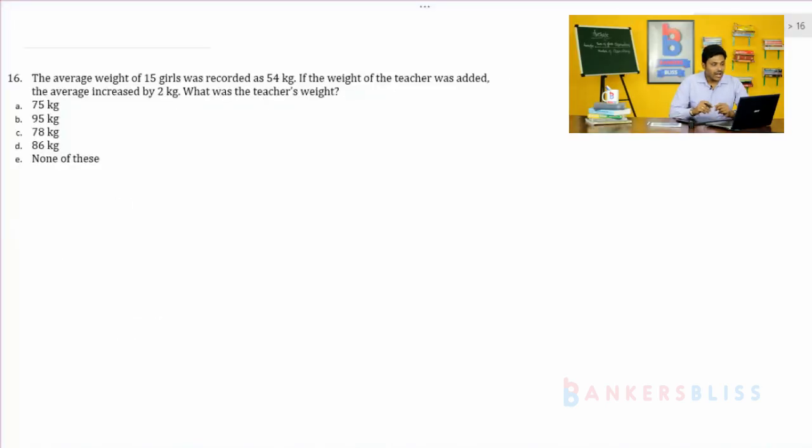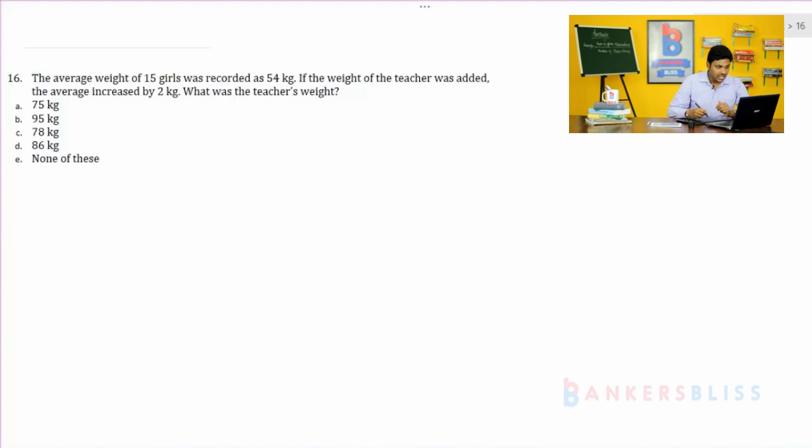So here, after entering into the group, the average weight is increased by 2 kgs. So from 54 kg, it is increased to 56 kgs. Means each and every girl is getting 2 kgs extra. That has to be given by the teacher itself.